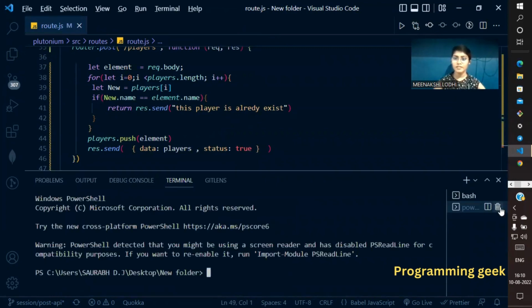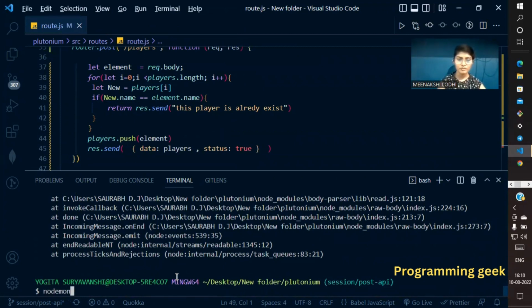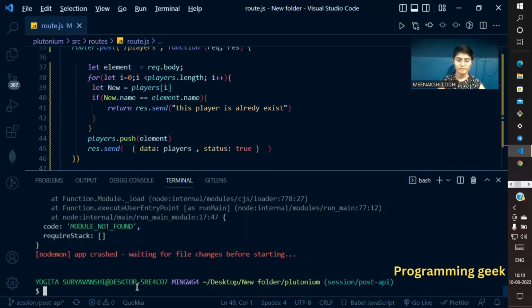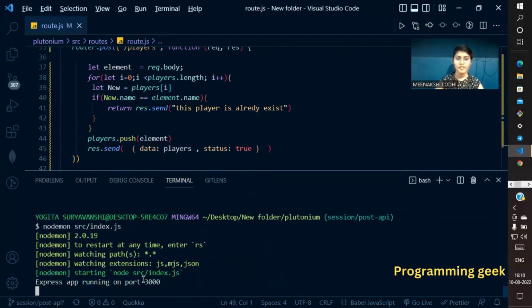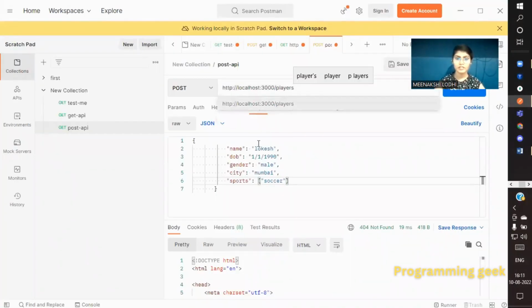If I run this file using nodemon, it is running on port 3000. I will hit this API on Postman. This is the data.